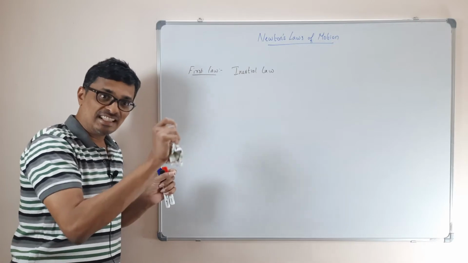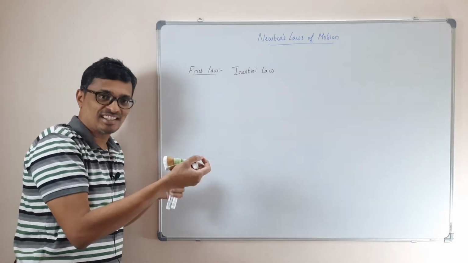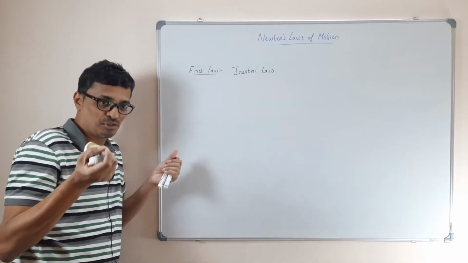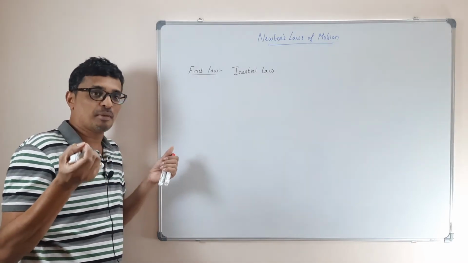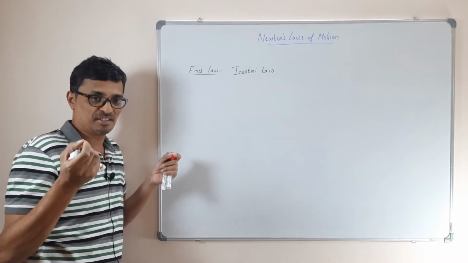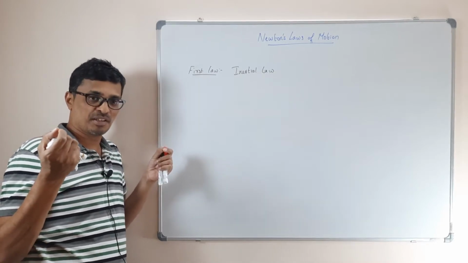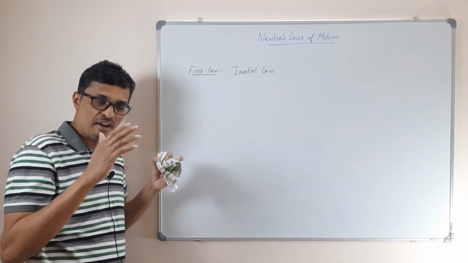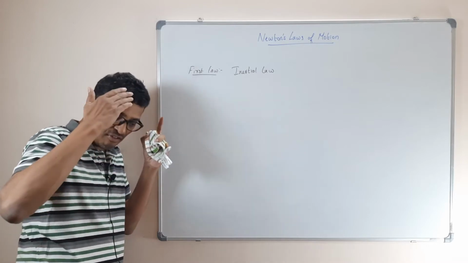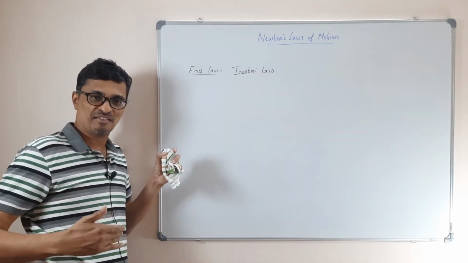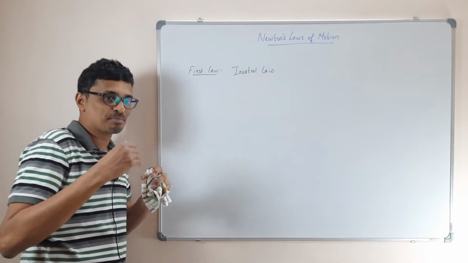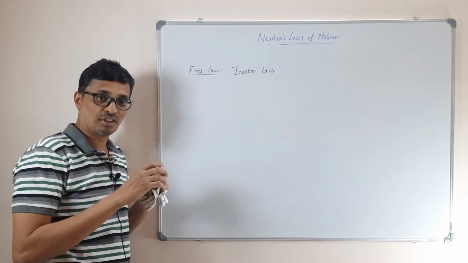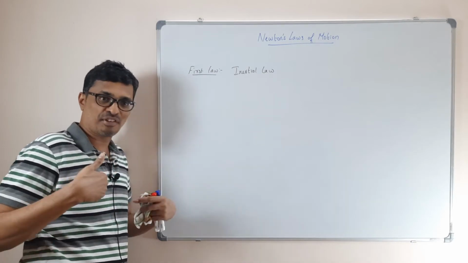So whether something is at rest or in motion depends entirely upon which reference you are going to speak about. In physics, what we call a reference system, what do you mean by reference system? A reference system is nothing but a coordinate system. Every one of us has our own coordinate system where we sit at the origin, and with respect to our coordinate system, we try to see what the other motions are. So that is what you call your frame of reference, my frame of reference.